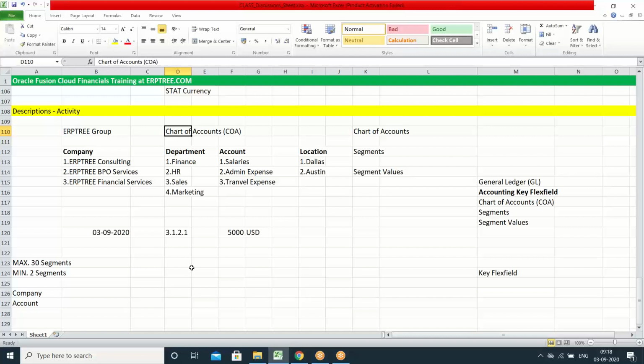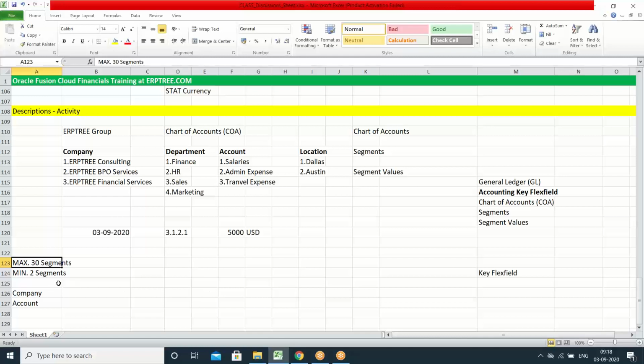When you are using this chart of accounts across the segments, across the applications, this chart of accounts has to travel across the applications. There will be a huge burden on the application if you have many segments or too much information. That is the reason Oracle recommends not to use too many segments. In reality, business also doesn't require many segments. Why, we'll discuss. So Oracle always recommends to try to minimize the number of segments you want to use.